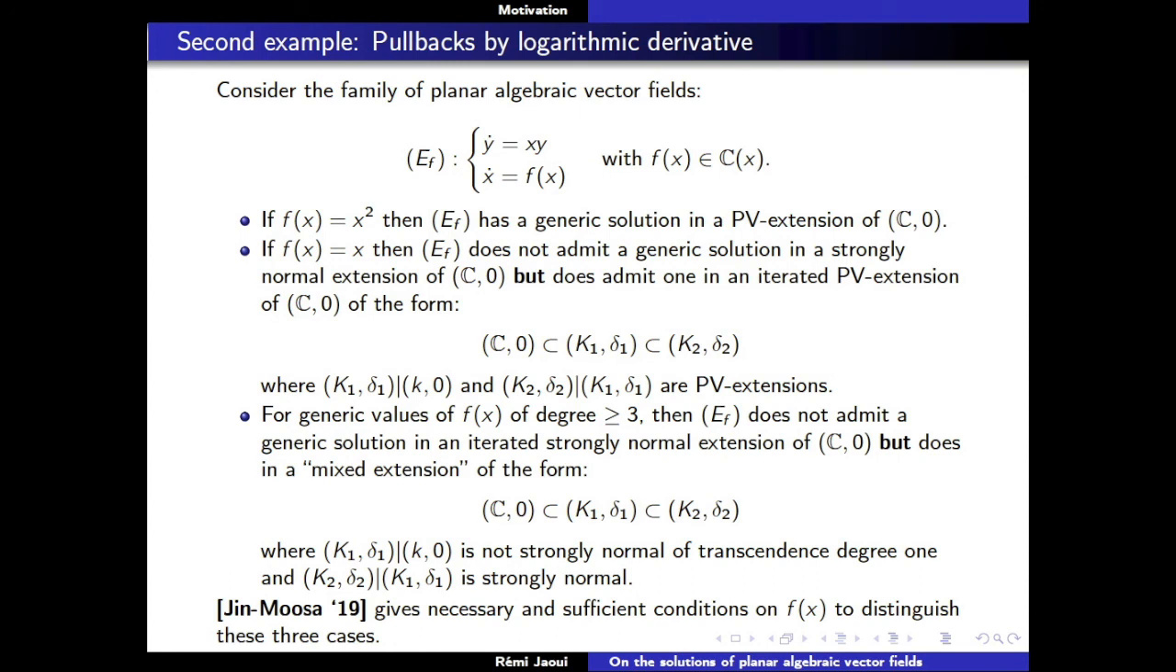And in fact, what they do in the article with Weijing Jin and Rahim Moussa is to give an exact condition on f(x) to know in which of these three cases you are. These are the only three possible cases, and they describe exactly in which cases you are.